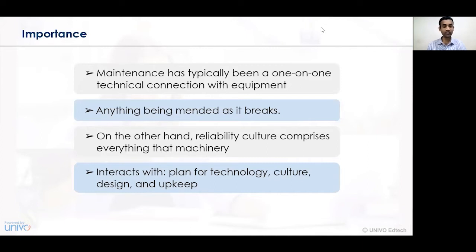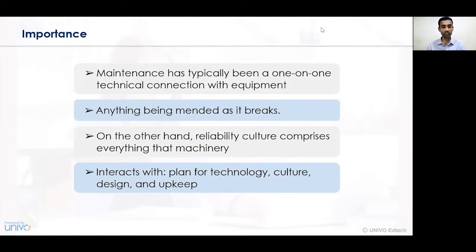Simultaneously, we also have to see that there is proper reliability, a reliability culture, and everything that the machinery uses. Every machinery, every product, every commodity that we are dealing with has a proper consideration of the reliability of the products, commodities, goods, and services, and all those components are fulfilled in a better way. So upkeep maintenance of the machinery is essentially required, and we must be reliable that the machinery is up to the mark, running very effectively and functioning properly.